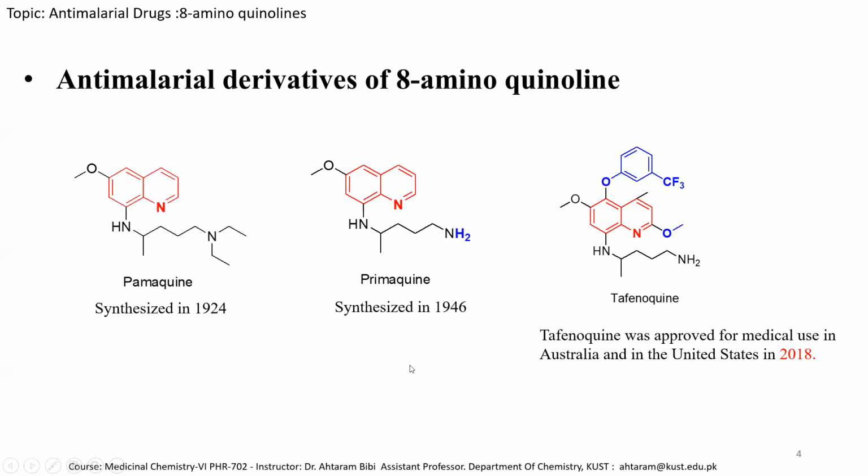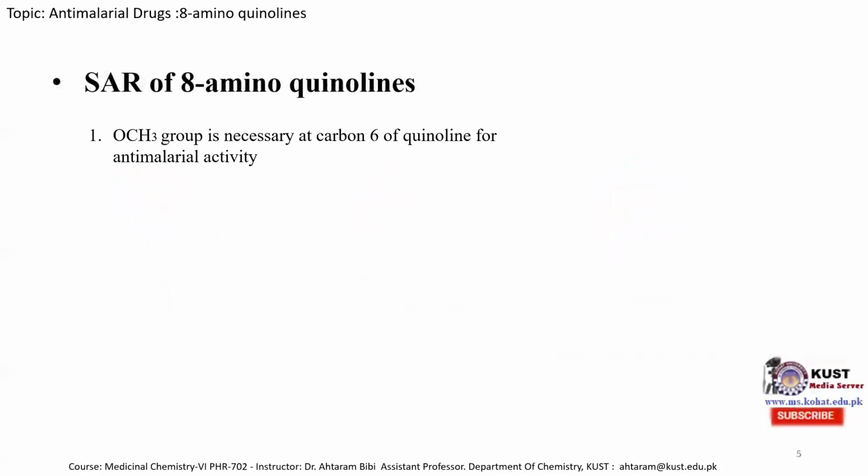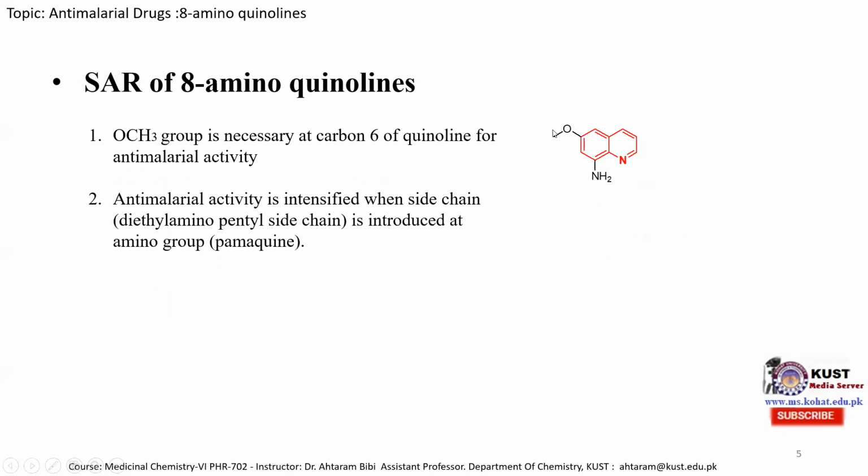Now we will discuss about the structure activity relationship of 8-aminoquinoline. So methoxy group is necessary at carbon 6 of quinoline for anti-malarial activity. This is the 8-aminoquinoline molecule. So for anti-malarial activity is compulsory that substitute this quinoline ring at 6th position with a methoxy group.